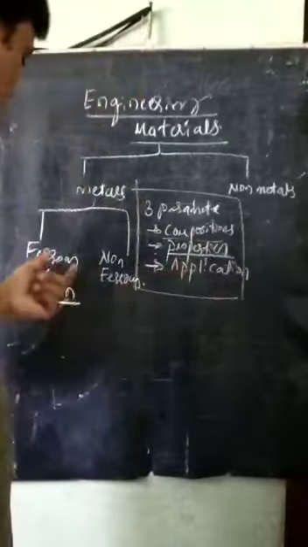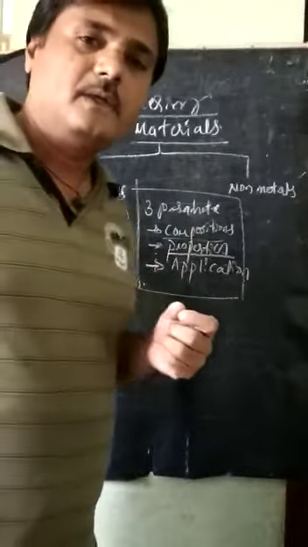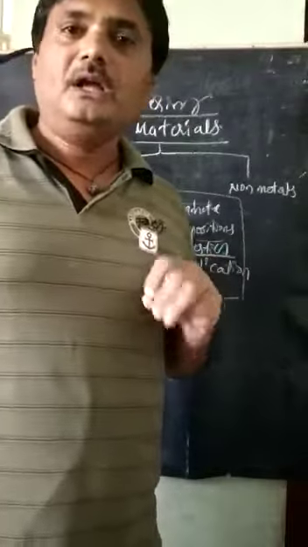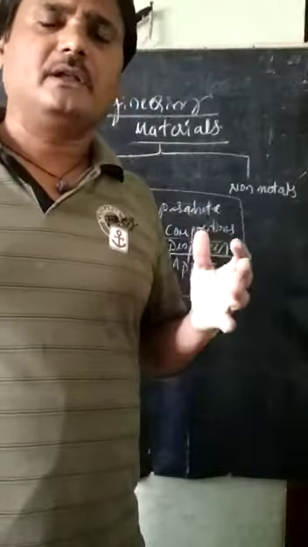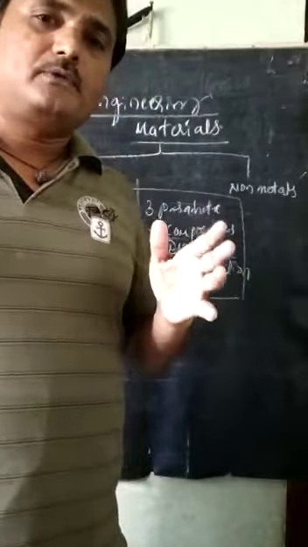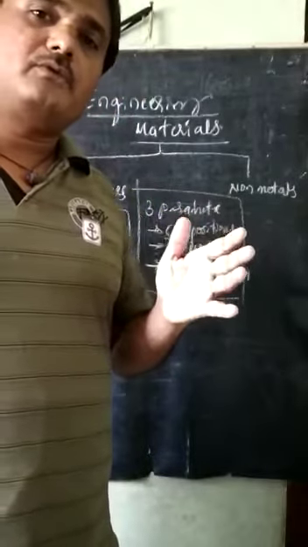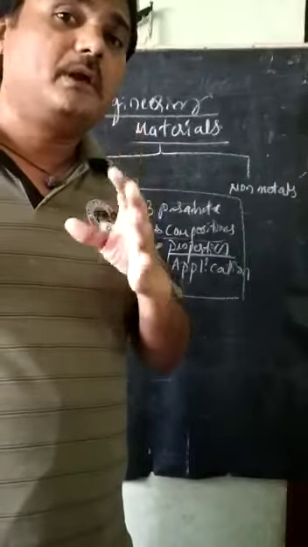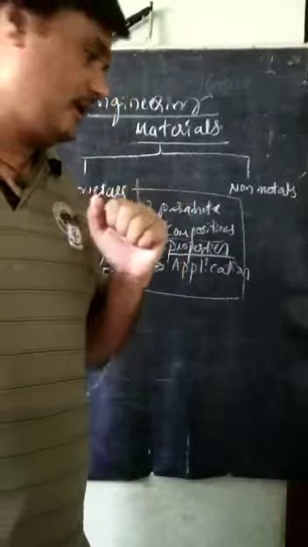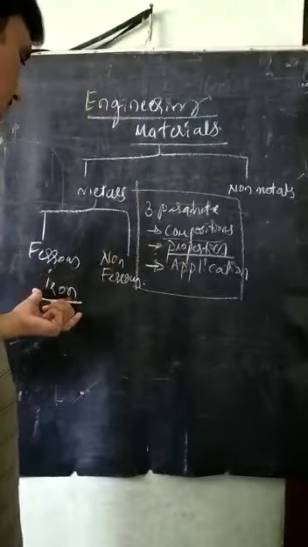Examples: in the case of ferrous, the main example is cast iron. There are a variety of irons, such as cast iron, wrought iron, pig iron. They are classified based on how much percentage of carbon is there and how much percentage of iron is there. So this is the ferrous.